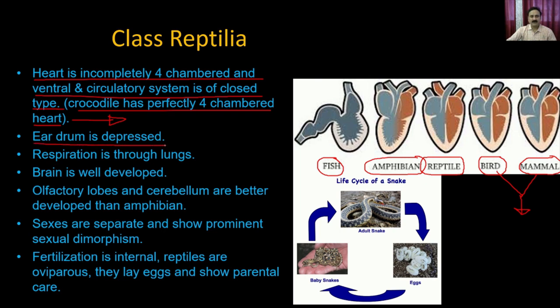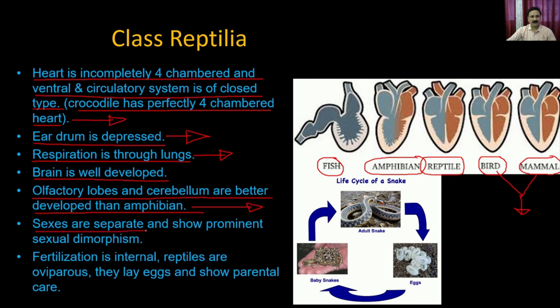The eardrum is depressed, which means there will be no external eardrum, only a membrane which allows them to sense the sound waves. The respiration is through lungs, because these are terrestrial animals, so they have well-developed lungs and are able to take in air through respiration. The brain is also very well developed. The olfactory lobes and the cerebellum are better developed than in amphibians. So reptilians are much more advanced animals compared to amphibians, because they have a well-developed nervous system, whether in terms of olfactory lobes or the cerebellum.